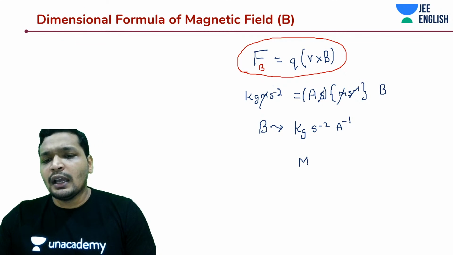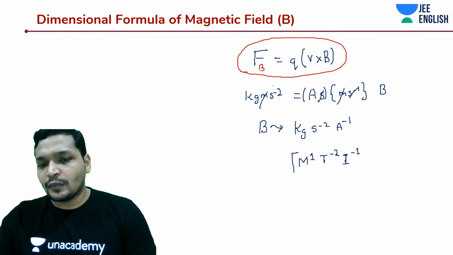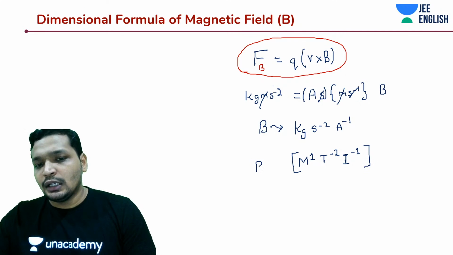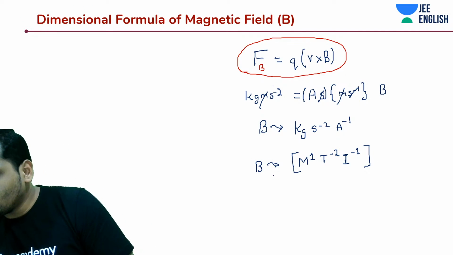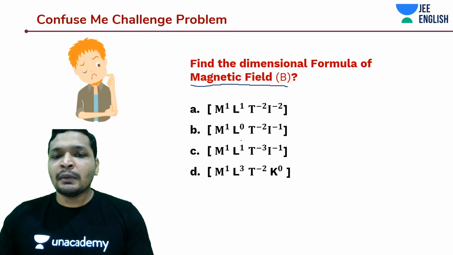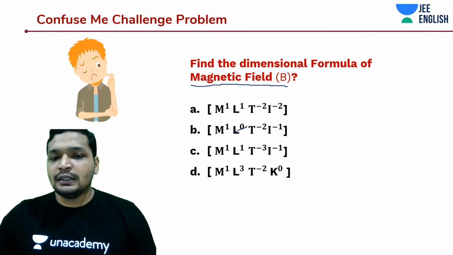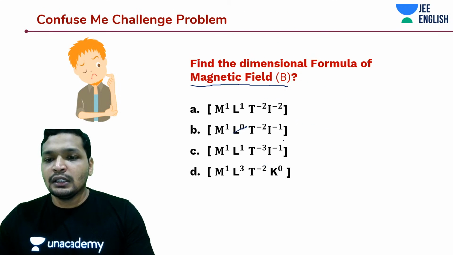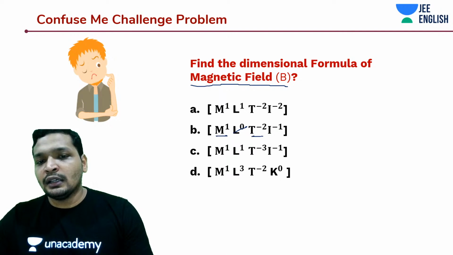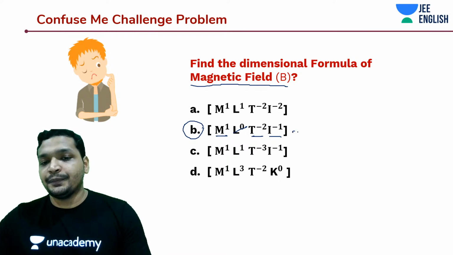And this should be what? M to the power 1, T to the power minus 2, and I to the power minus 1. They will also give you J just to confuse you. You have to remember one thing: when you are equating magnetic field, there should not be any length. So it's only M to the power 1, T to the power minus 2, and I to the power minus 1. B should be the answer. Right?